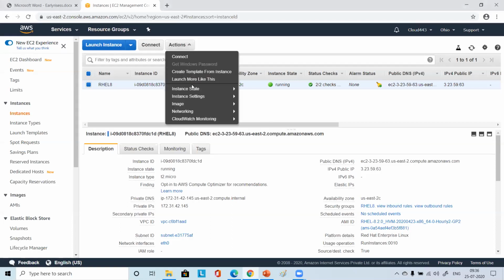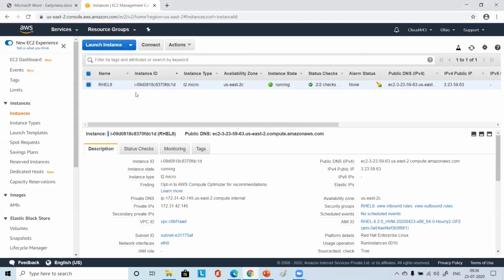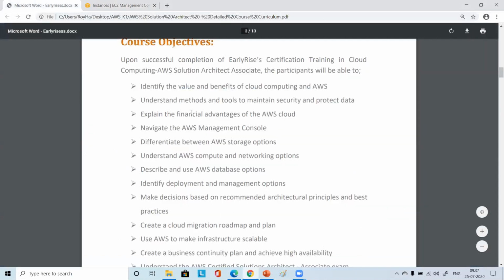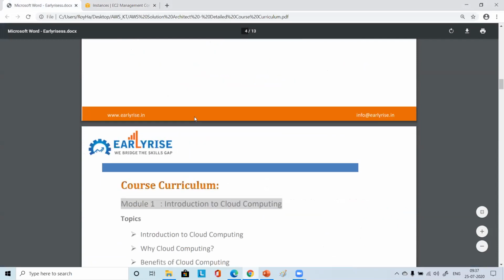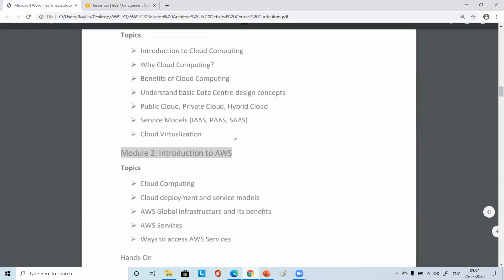Okay, so all of you clicked Instance state, Start. It's running, initializing, it's pending. Okay, good. So meanwhile, as the system comes up, we'll see what all we have studied so far.